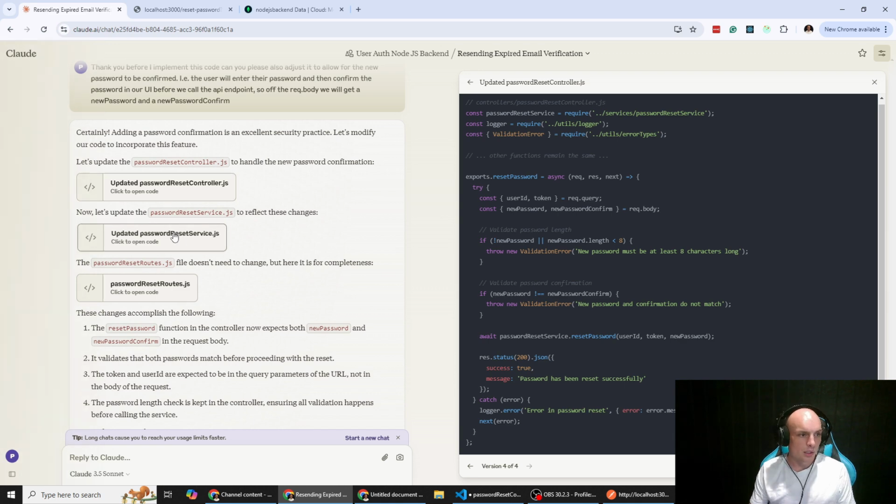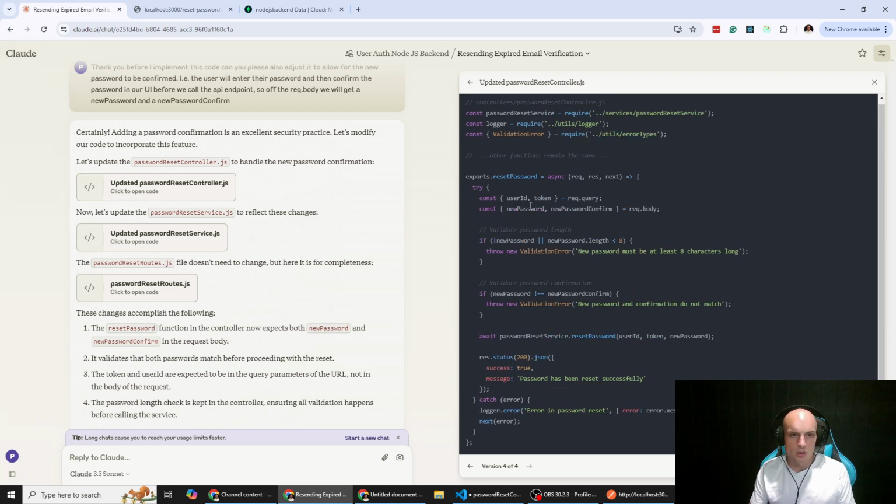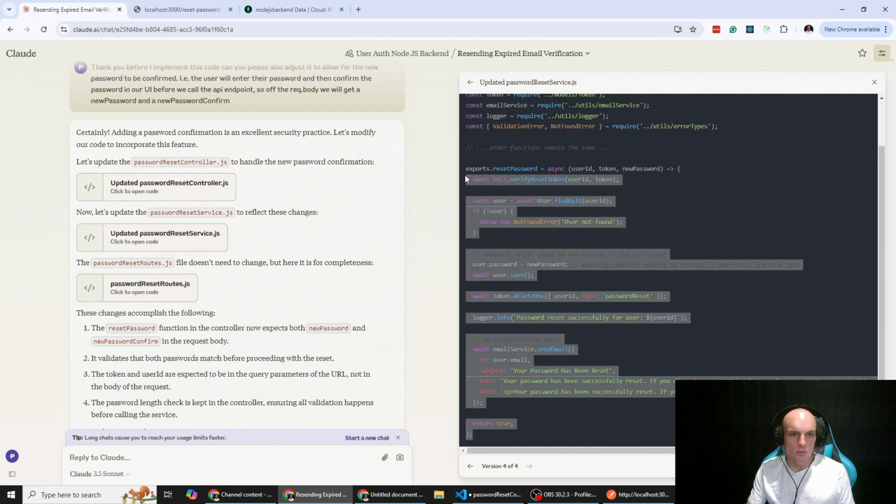So that's our controller in the service. So yeah, we get our user ID. So this is our service. So from our controller, reset password. Yeah, we're passing our user ID, token and new password. So we're doing the confirmation of the password here in the controller. And then here we get this verify reset token based on the user ID and the token. And then user, find our user by ID. If no user, throw the error. New password, save it, delete token. Okay, that's fantastic. So we'll copy and paste that.